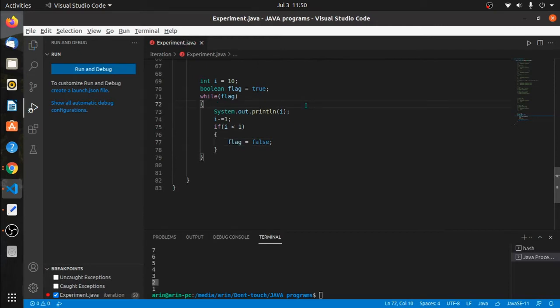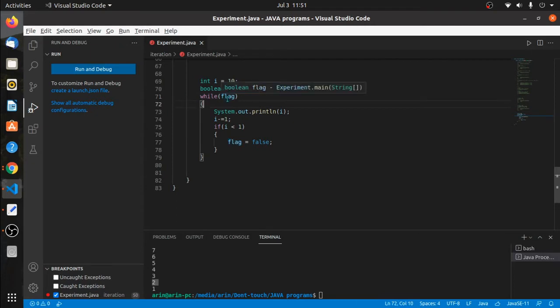If I want, I can write it in this way also, right? I take a variable int i equals 10, and a boolean flag equals true. Now a while loop always expects true, right? If the condition evaluates to true, then we enter the loop body. So I will just directly write the variable over here, flag. Whenever you write a variable inside the condition of a for loop or a while loop, Java automatically extracts the value from that variable, but keep in mind that the variable's data type should be boolean.